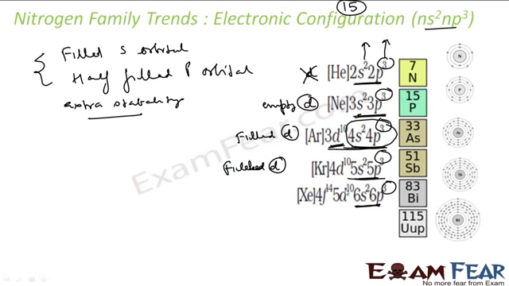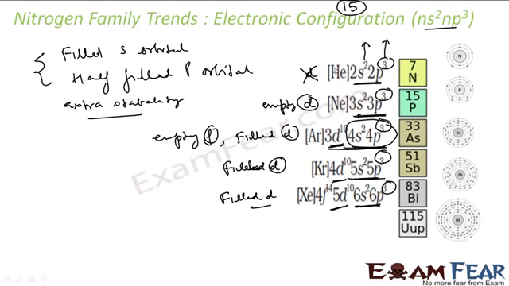Filled d orbital, filled d orbital, filled d orbital. So all these guys have filled d orbital. But if you see, this guy has an empty f orbital. Empty f, filled d. And these I'm not sure, I think they would have filled f also. But we will not bother much about the lower elements.